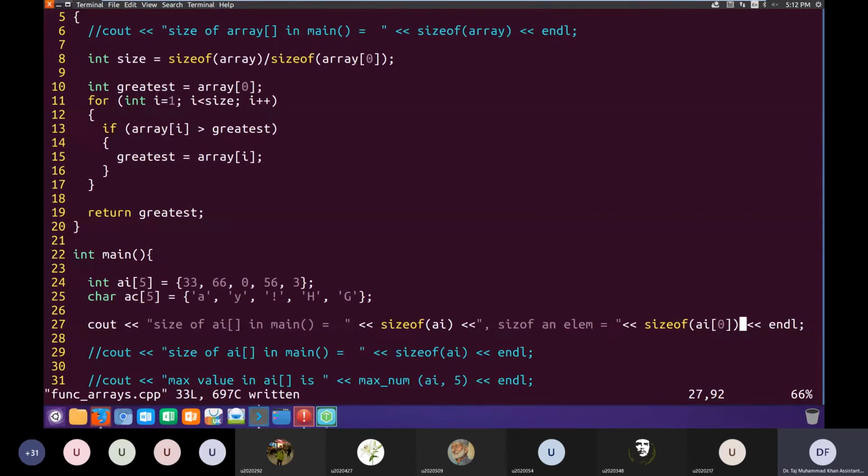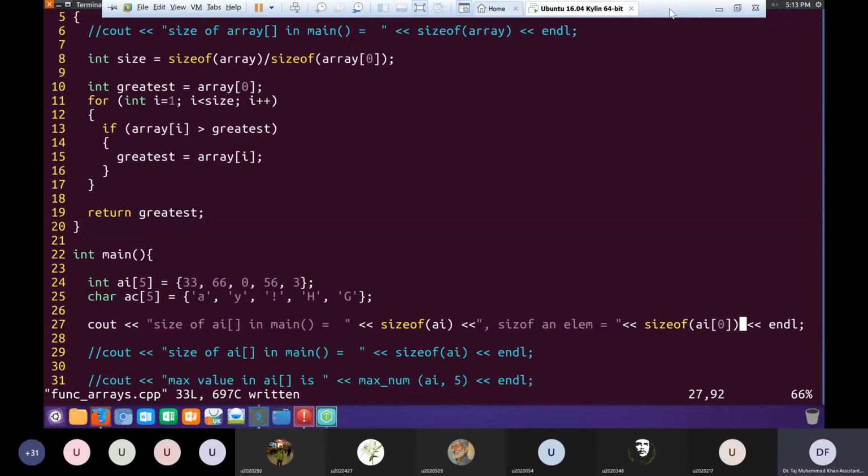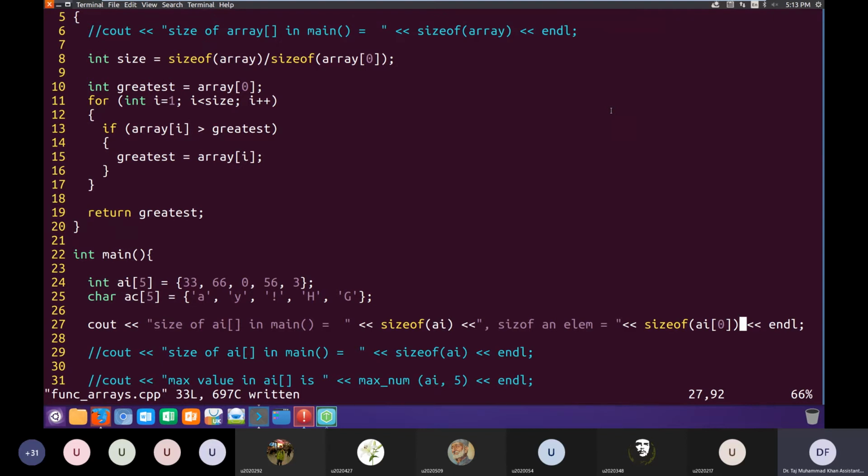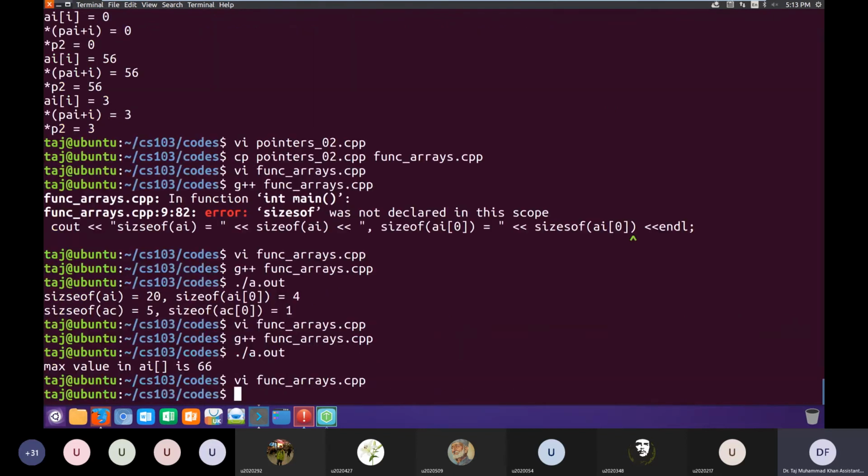Okay, so is line number 27 clear to everybody? I am printing the size of the array and size of one element of the array. Okay, so if this is clear to you guys, then we'll run it.